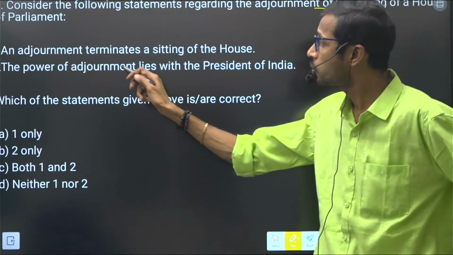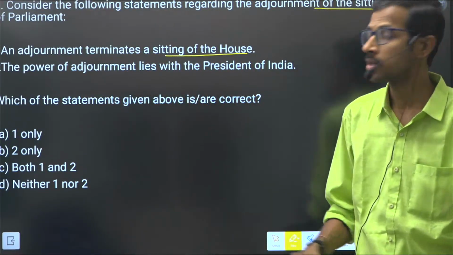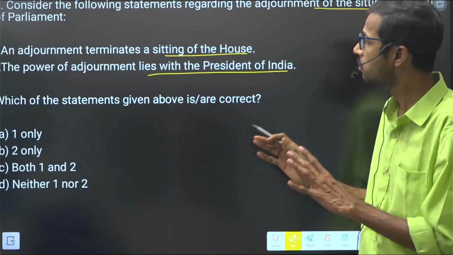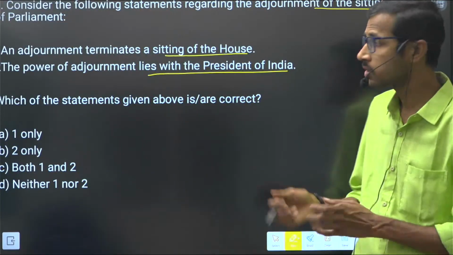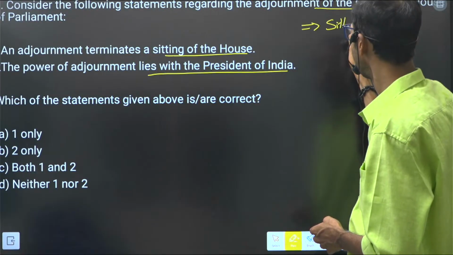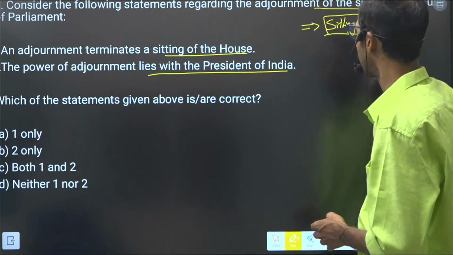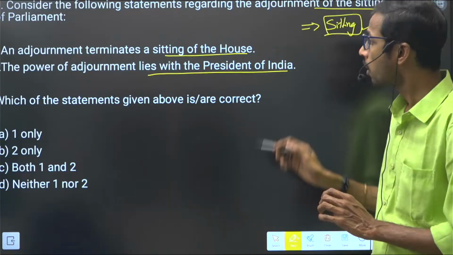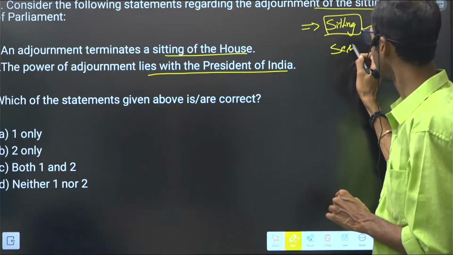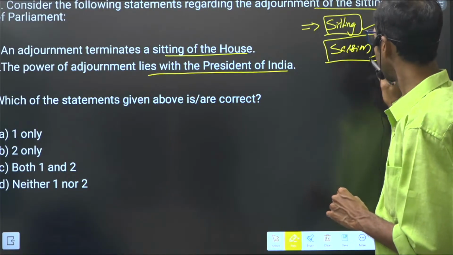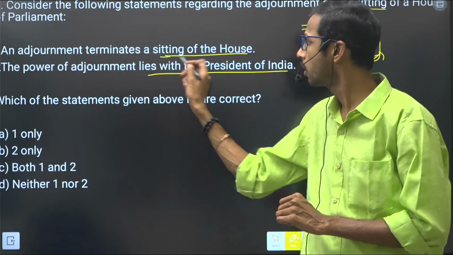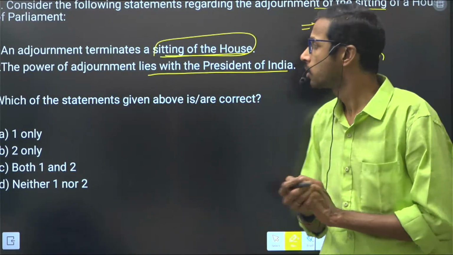Adjournment terminates a sitting of the House. The power of adjournment lies with the President of India. If we consider these two statements, what is adjournment here? It is a pause to a sitting of a House, not the session of the House. We have to understand this. The session is not adjourned here. Adjournment just means giving a halt or pause to the sitting of the House. So that is correct here.